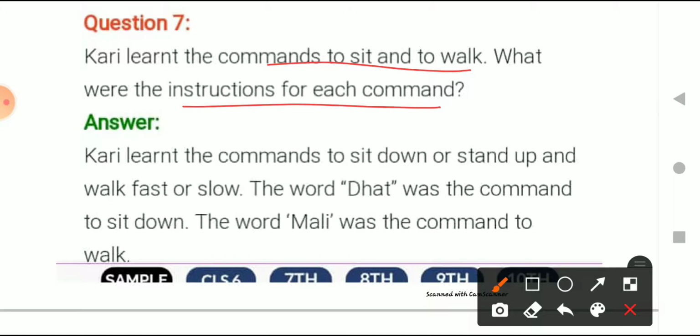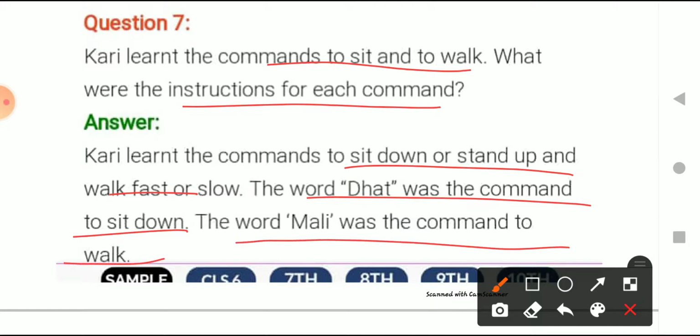Curry learned the command to sit or stand up and walk fast or slow. The word dhat was the command to sit down. The word mali was the command to walk. So what was the command? To sit down, the command was dhat, right? And for standing up, the command was mali, right?